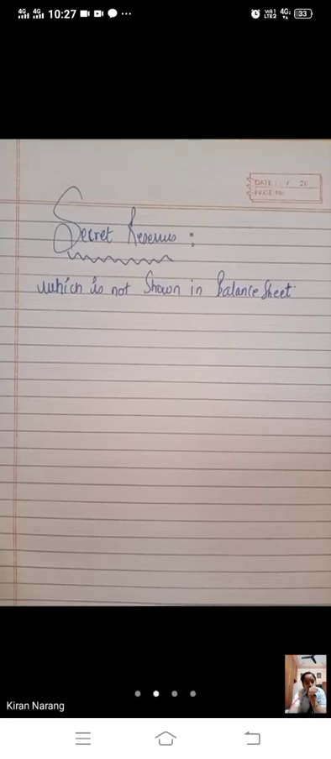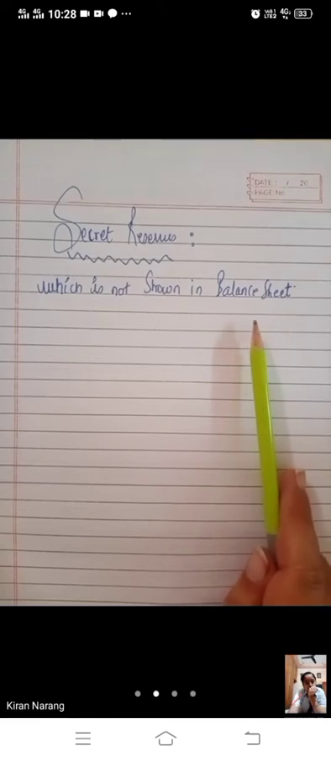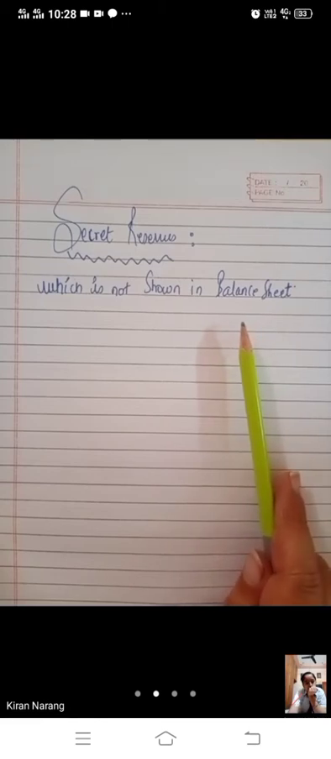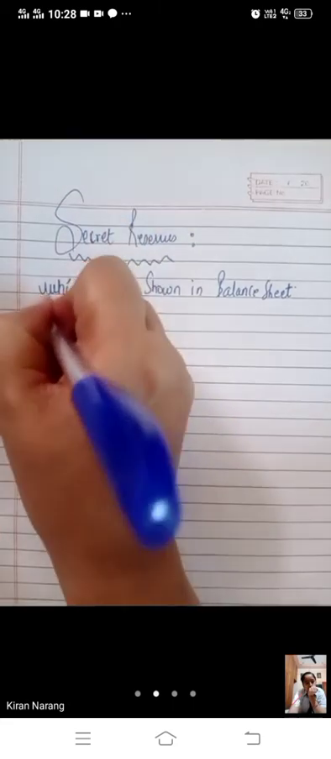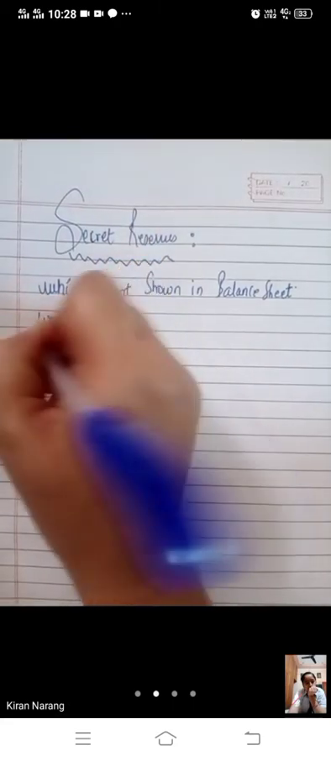When a secret reserve exists, the actual position of the firm is much better than what is disclosed by the balance sheet. The actual position will be much better than the position shown in the balance sheet. Secret reserves may be created in the following ways. How can we create a secret reserve?